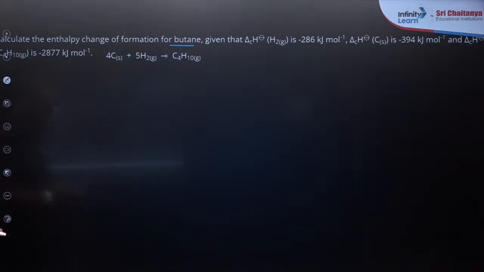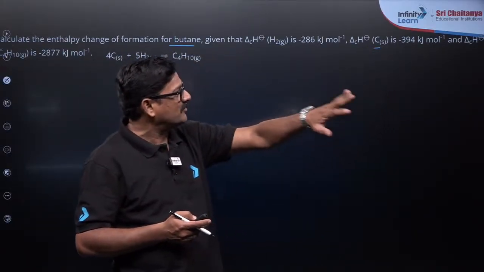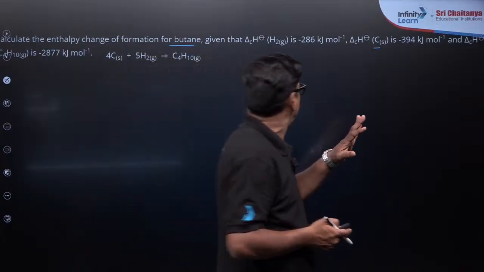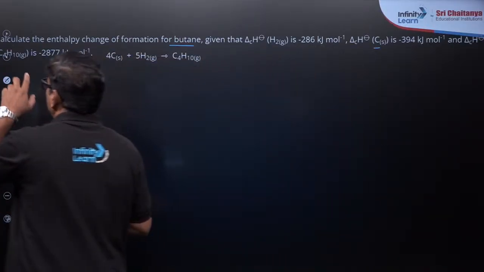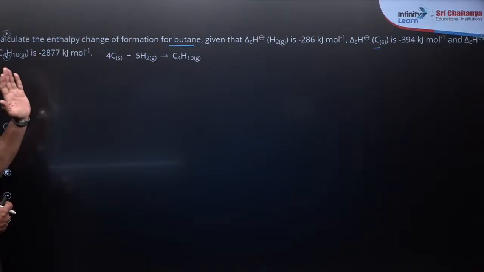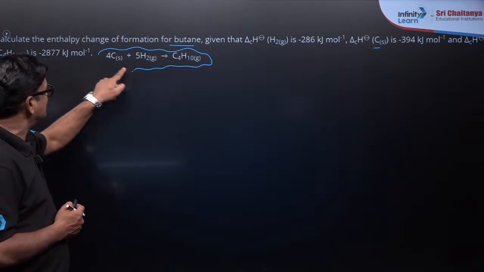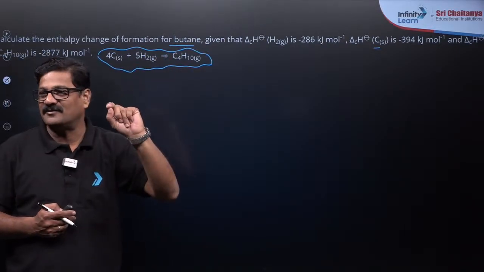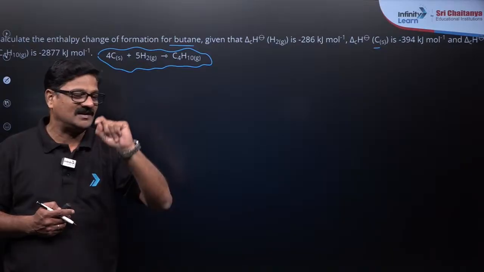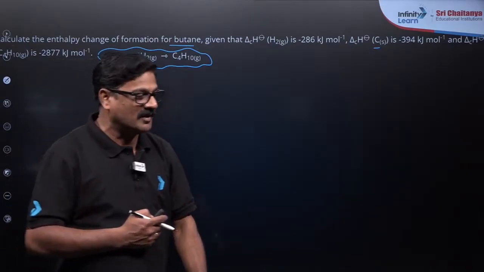Given that enthalpy of combustion of hydrogen is minus 286, enthalpy of combustion of carbon, which is solid, let us say graphite, is minus 394, and enthalpy of combustion of C4H10 is given as minus 2877. आपको चाहिए given reaction इसका, the method I have given you, use it and solve it. A question for you. It's a question for you. Come on.